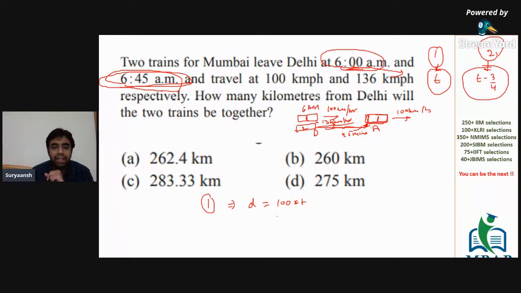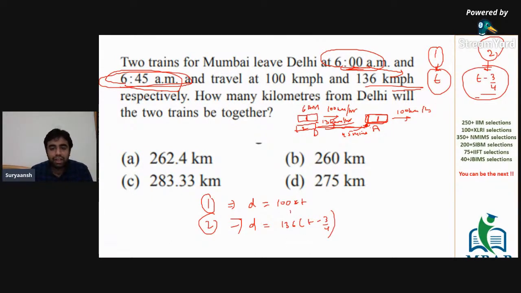For the second train, again it would be d, because both the trains cover the same amount of distance by the time they're together. Here the second train is traveling at 136 kilometers per hour, and it is taking t minus 3 by 4. So this would be 136 into t minus 3 by 4.